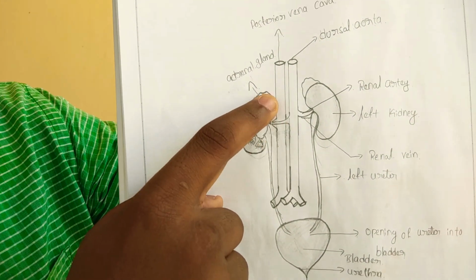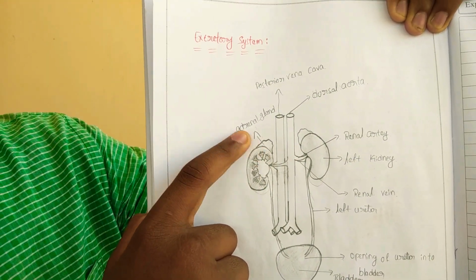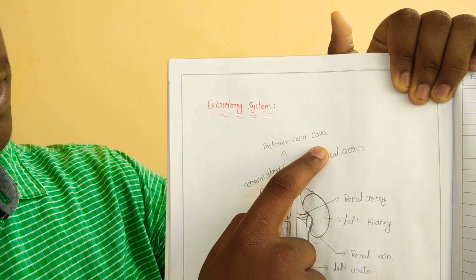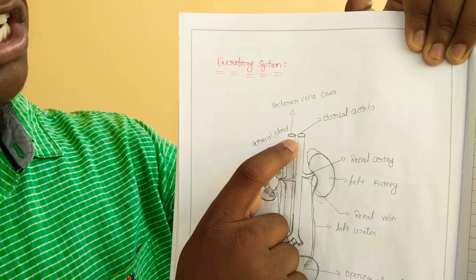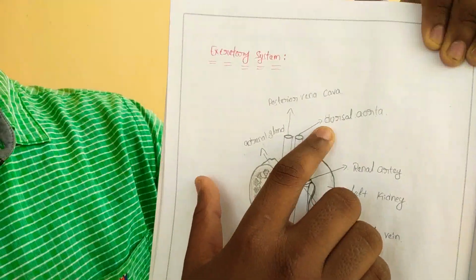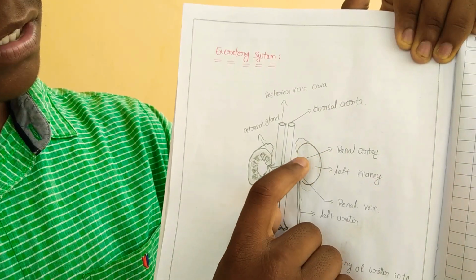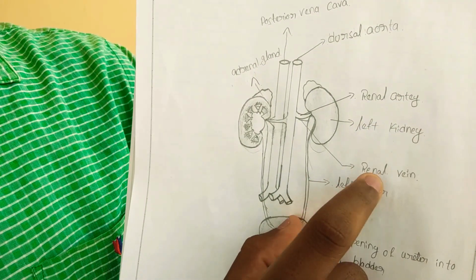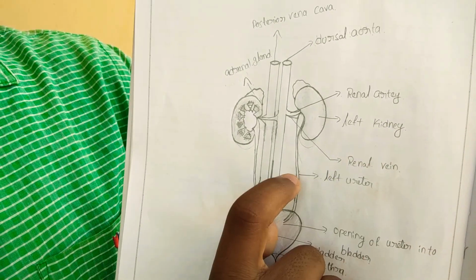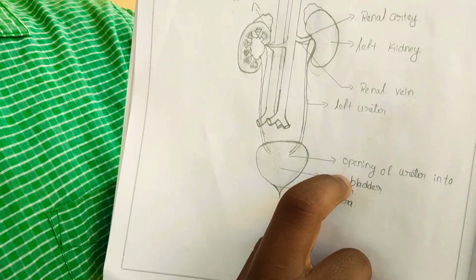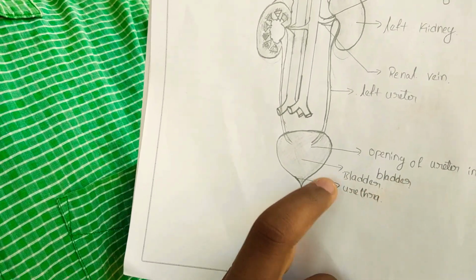On the upper side of the kidney is the adrenal gland. This is the posterior vena cava. It is linked with deoxygenated and oxygenated blood with the help of the lungs and the heart. Dorsal aorta, renal artery, left kidney, renal vein, left ureter, opening of the ureter in the urinary bladder.